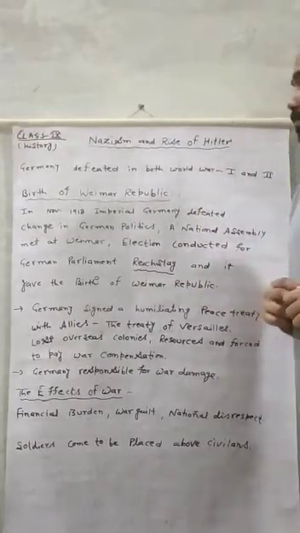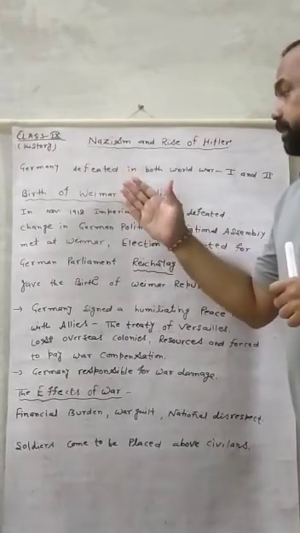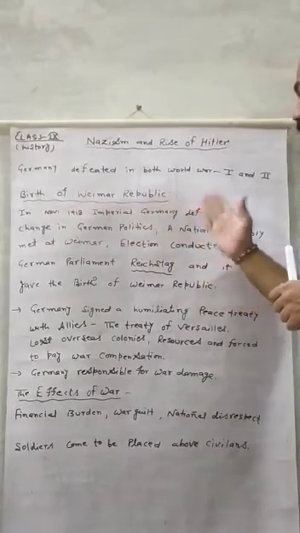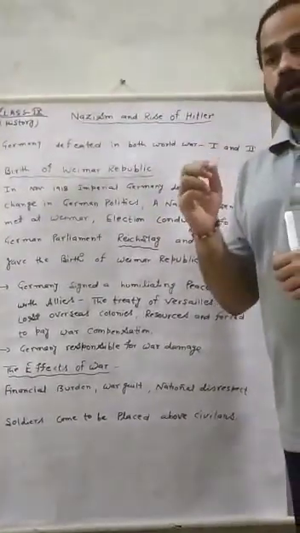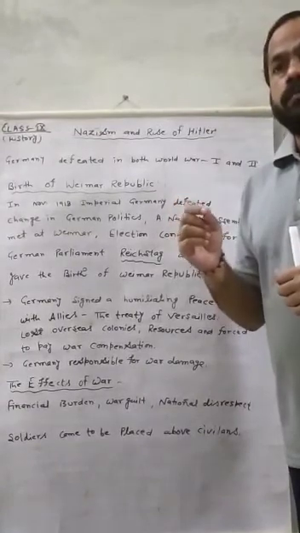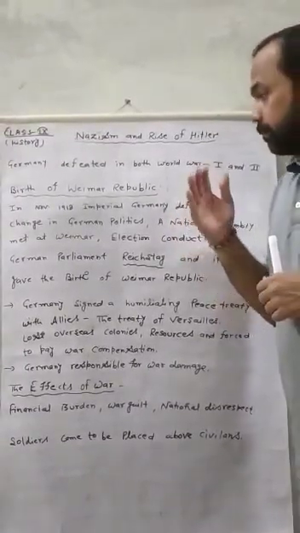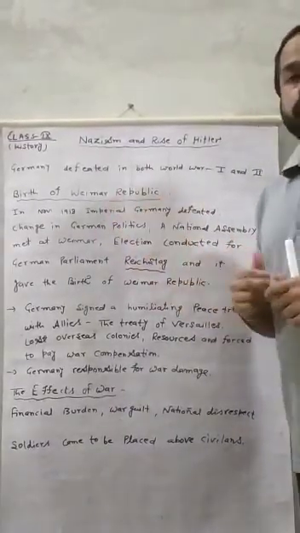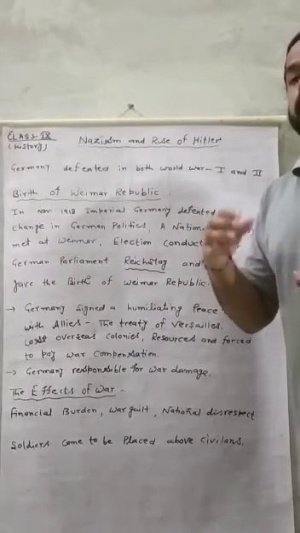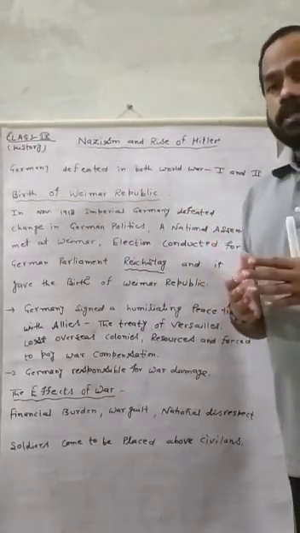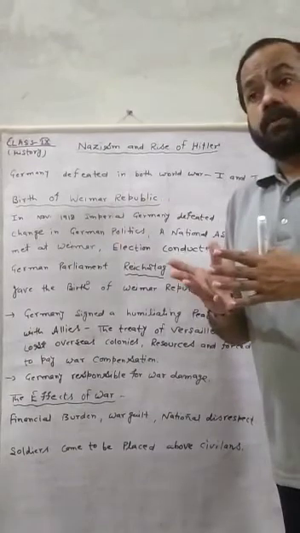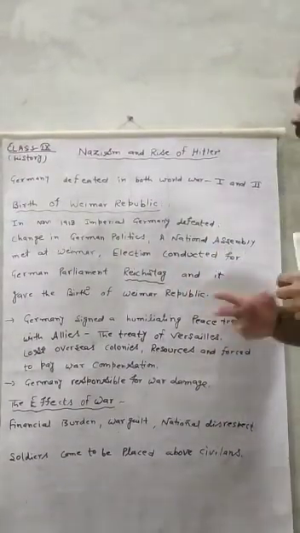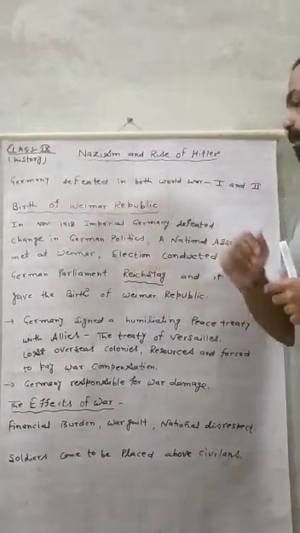After the First World War, in November 1918, Imperial Germany was defeated, meaning the monarchical system of Germany was over and it brought a new change in Germany. What type of change? There was a change in politics. Earlier there was a monarchy, but now the change was moving towards the rise of democracy, towards the rise of a republic. As I have written on the whiteboard, the birth of the Weimar Republic.